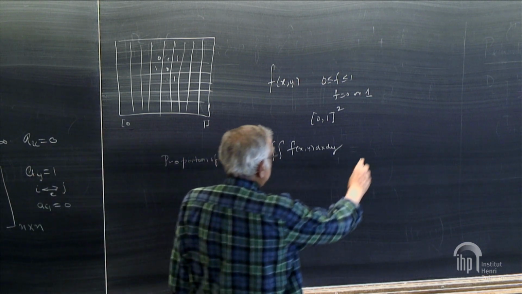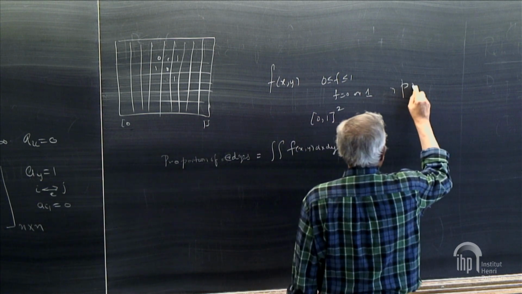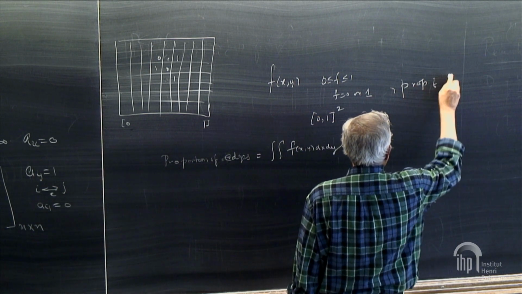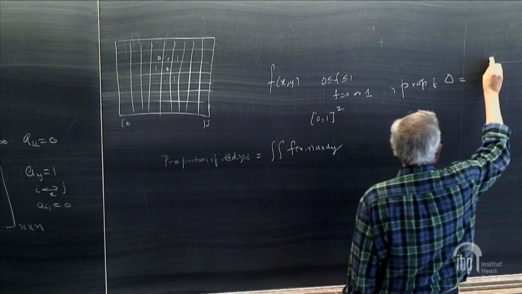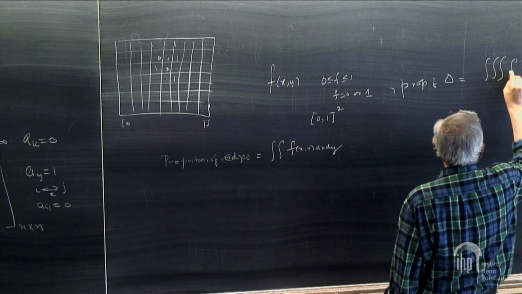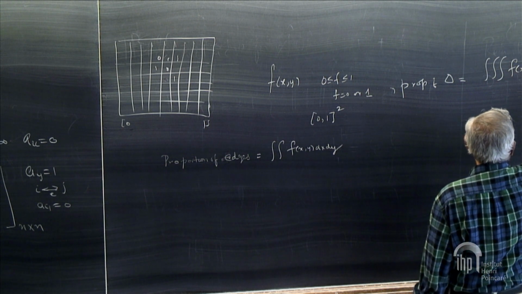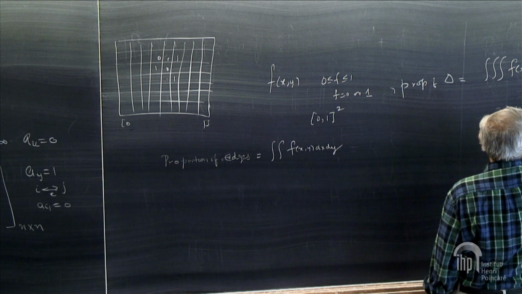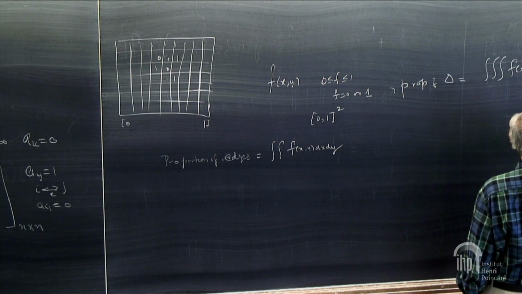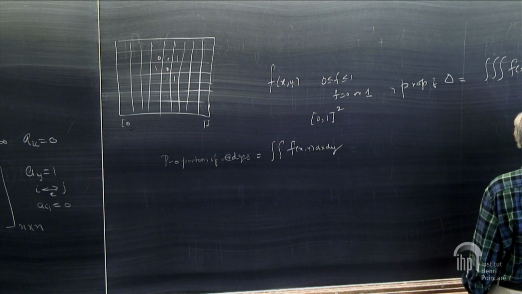And the proportion of triangles is the triple integral f(x,y) f(y,z) f(z,x) dx dy dz.